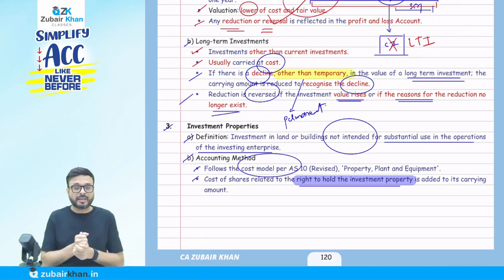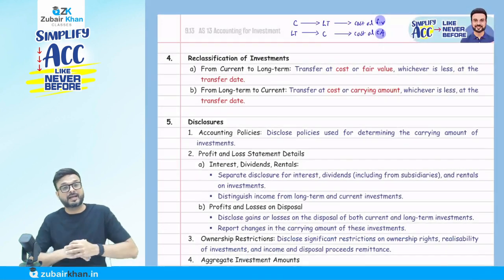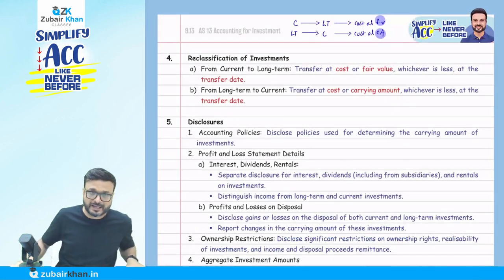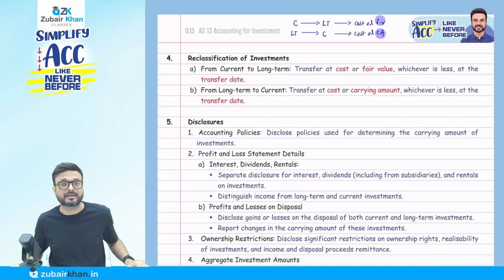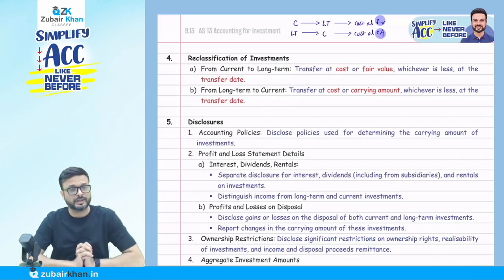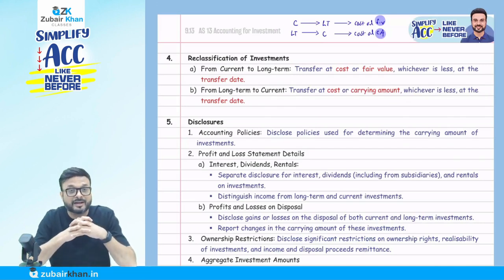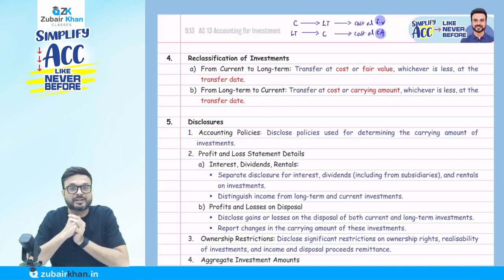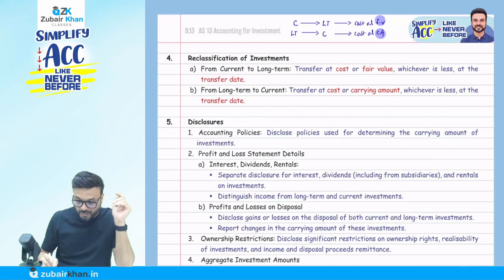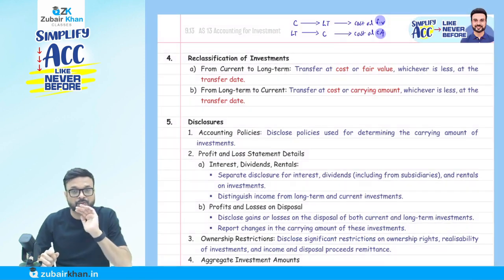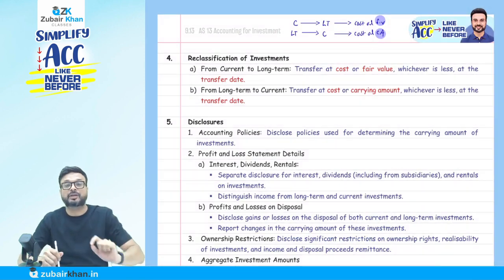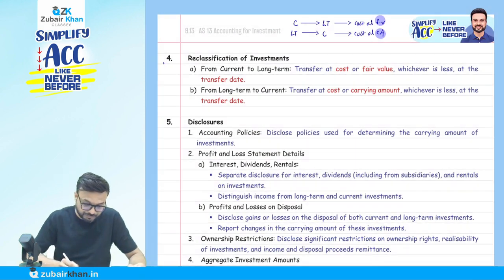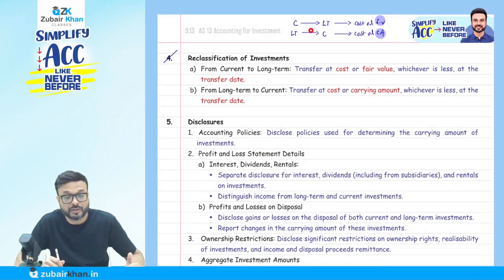Now, an important point I am coming to: the reclassification of investment. You know that if our intention is to hold not more than 1 year, then we call it current investment. But don't you think our intention might change? It might happen. So remember, if you write it down somewhere as a rapid gist, it is super cool. Now, if I say I want to reclassify,